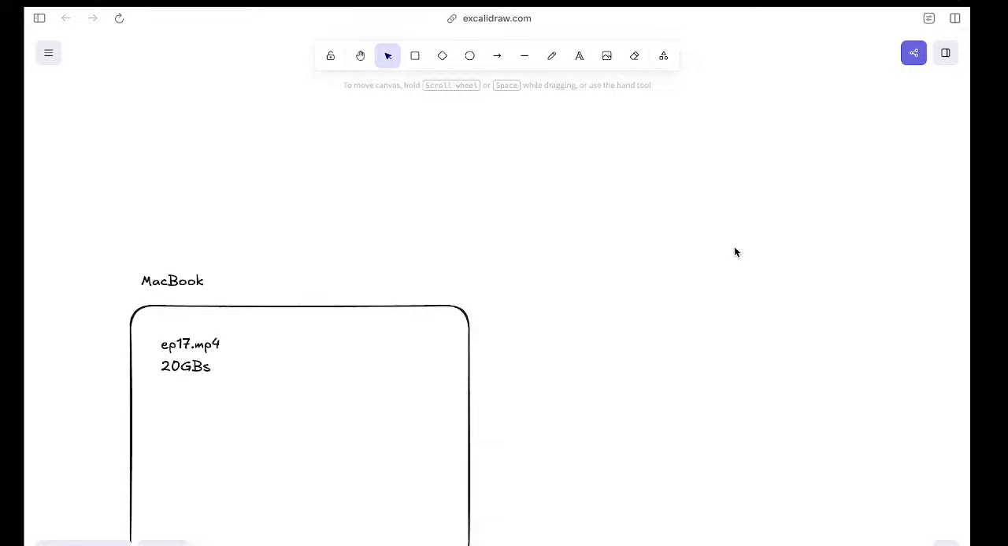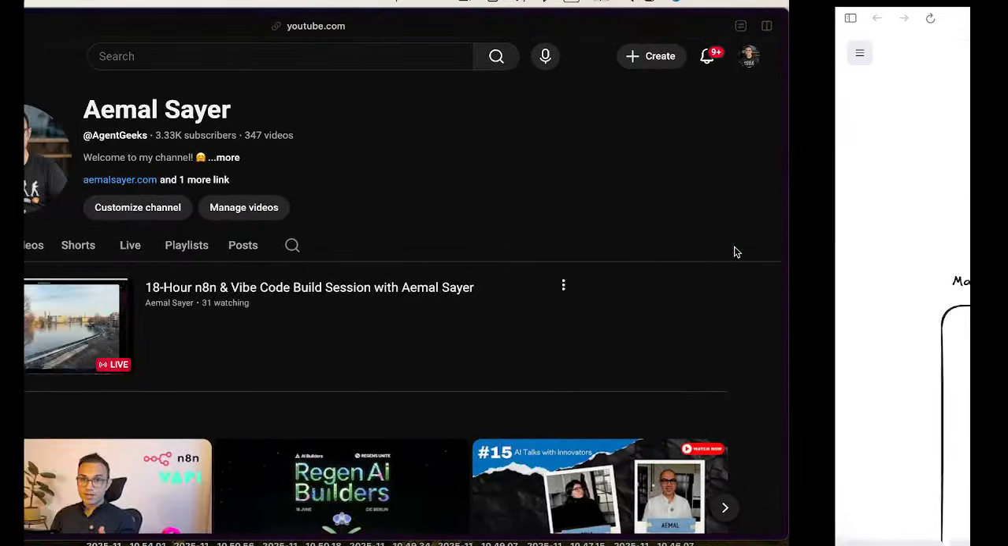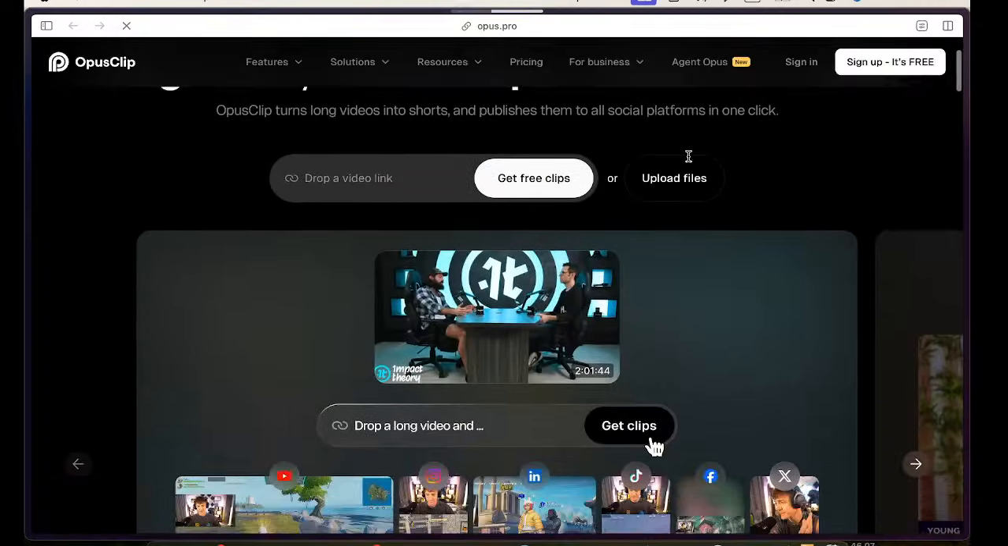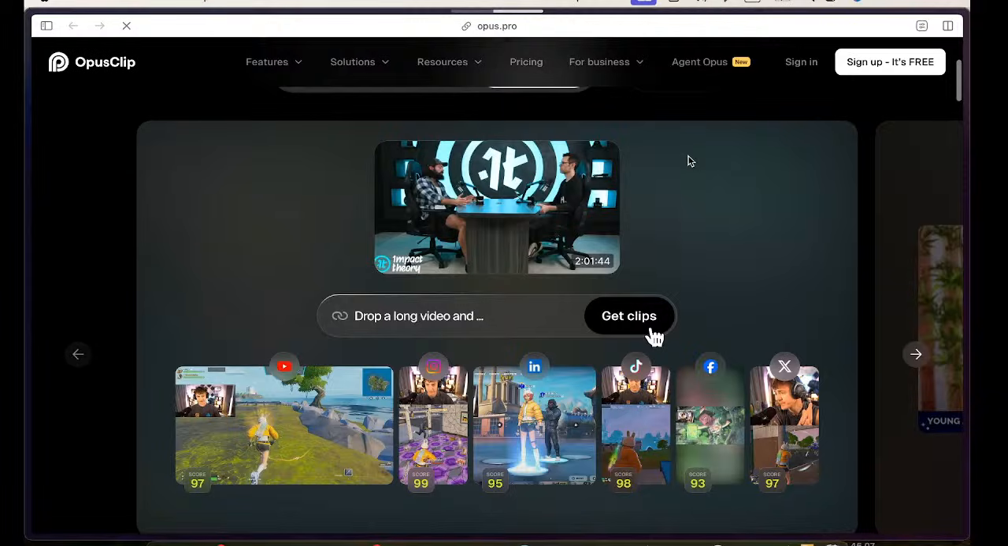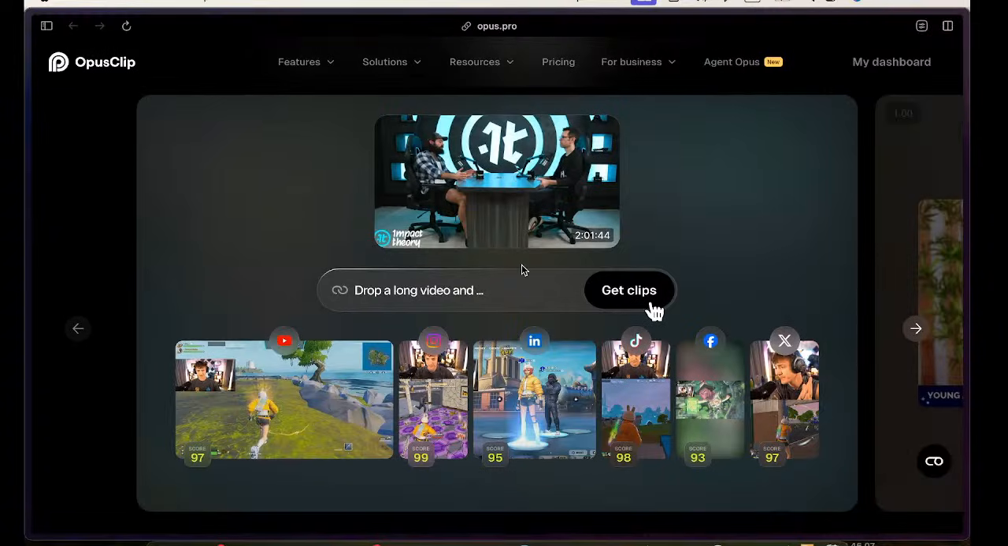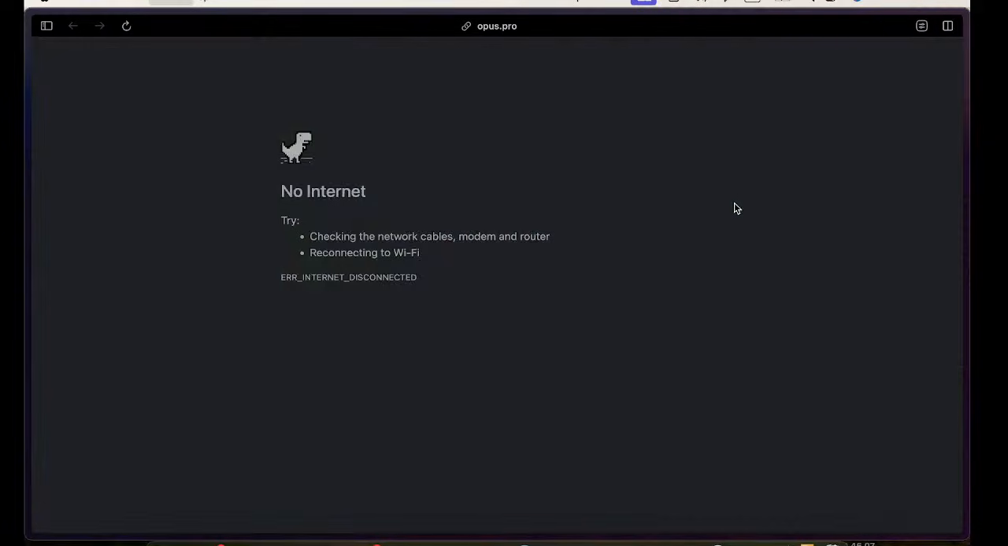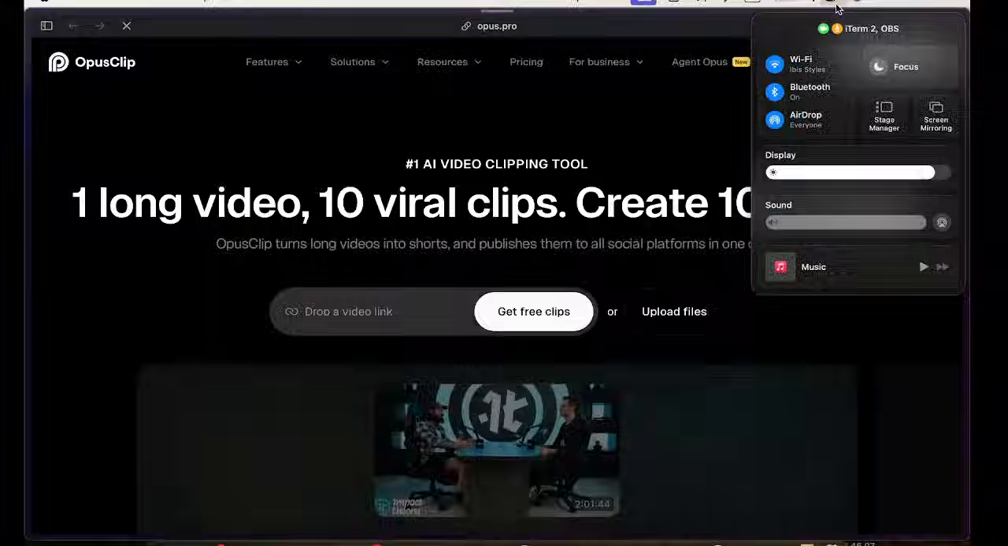Now, there are solutions for doing this. For example, the one that I used a couple of times and have stopped using is called Opus. With Opus, you can take these big format videos and put them in Opus, and it creates multiple short videos from that. Now, my challenge is, and the internet is gone.